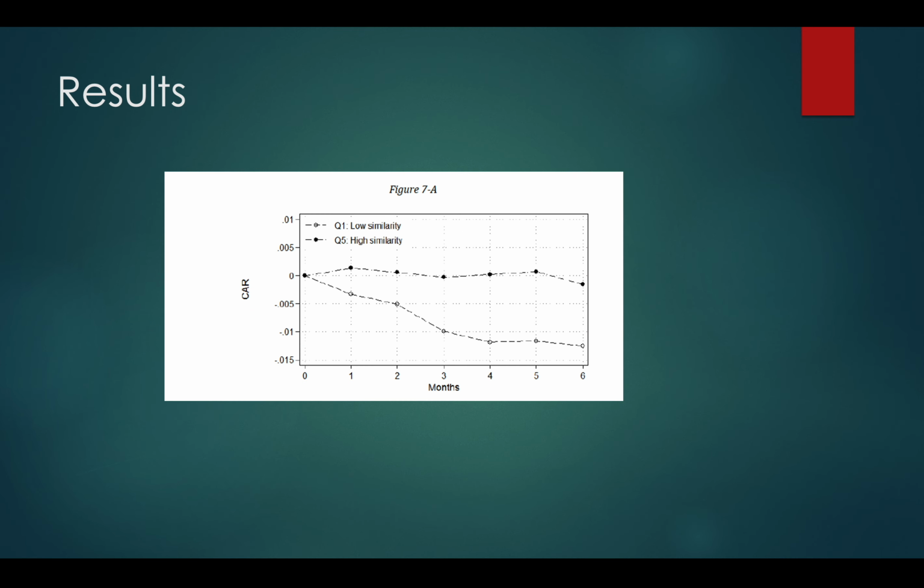Looking at the low similarity and high similarity results, we can see that the high similarity results have returns that stay about the same. But if you have low similarity in your 10K report from year over year, then your returns on stock, which this graph is measuring, decrease. This is measured as abnormal returns on stock, and it's over a long period of time, so it's not just a quick withdrawal and then you make your money back.